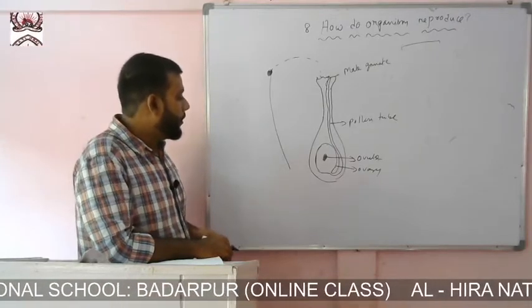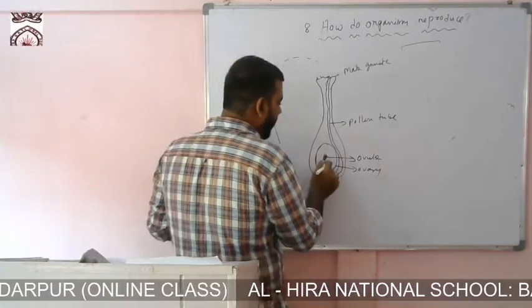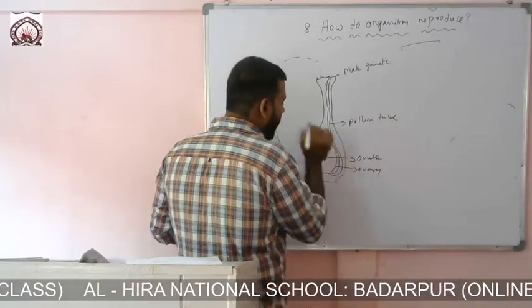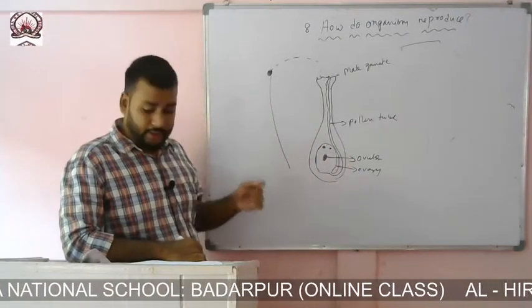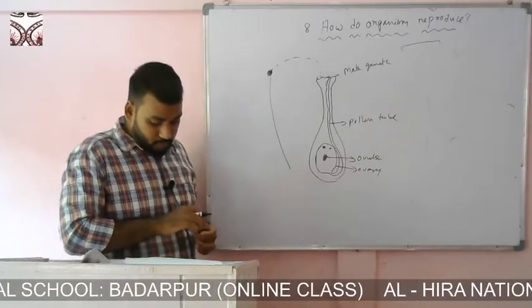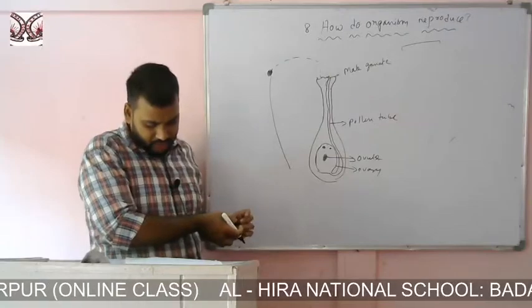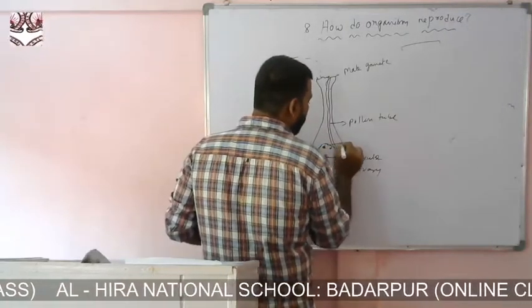So this is called fertilization, but what actually happens in the ovary? There are two more cells, which are not the ovule. These are called polar nuclei.